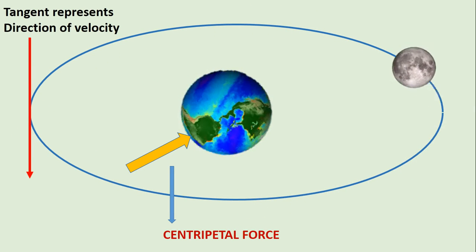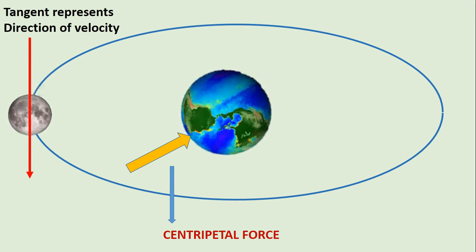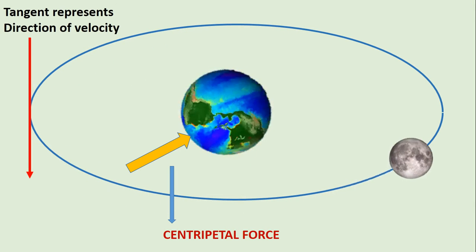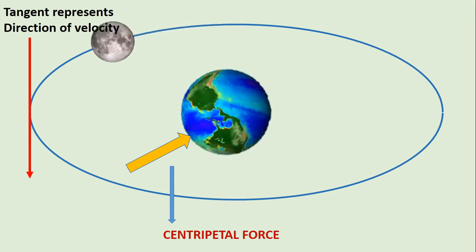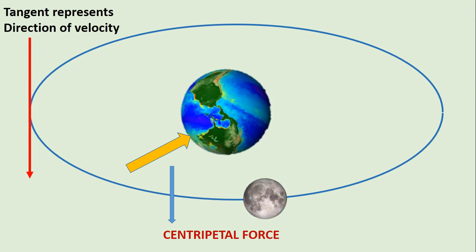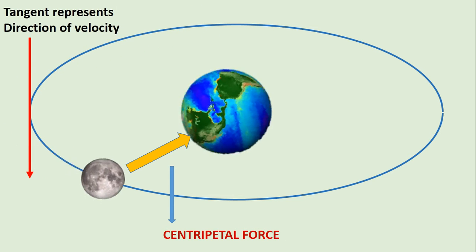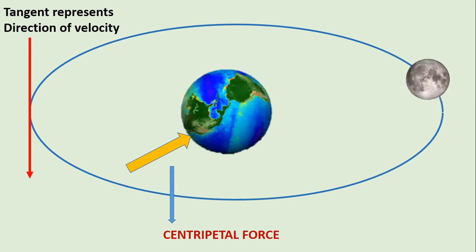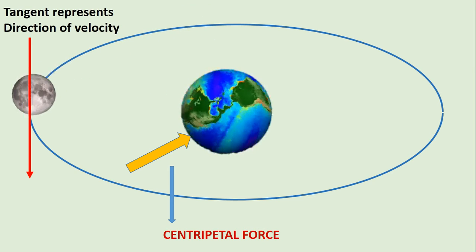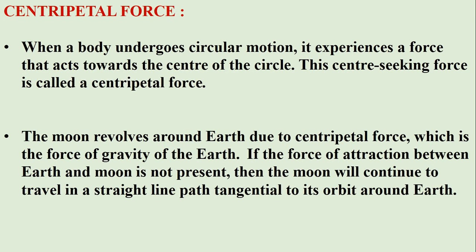Here in this picture you can see the tangent, which is a straight line touching the circle externally at a point, and it denotes the direction of velocity of the object. So now we can define centripetal force: when a body undergoes circular motion, it experiences a force that acts towards the center of the circle.